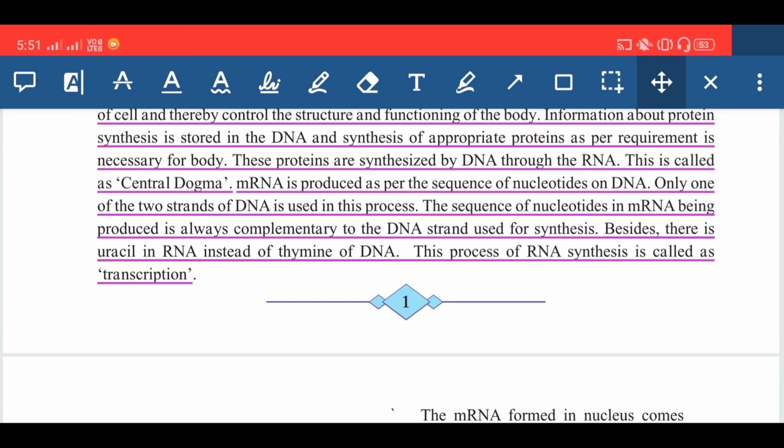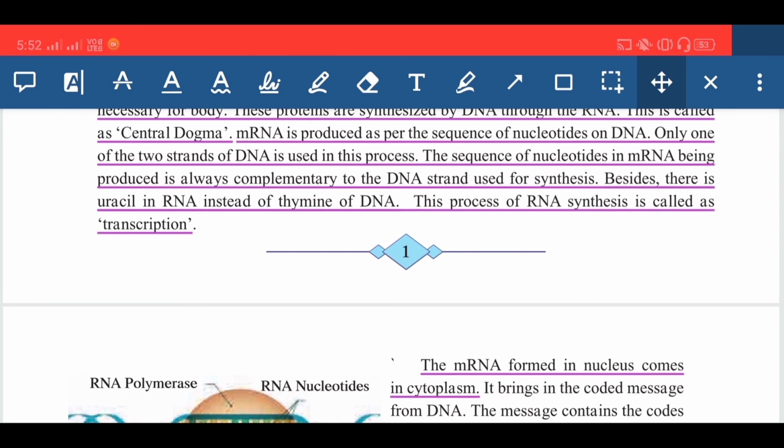the term transcription, at that time you will write the full form: mRNA is produced as per the sequence of nucleotides on DNA. Only one of the two strands of the DNA is used in this process, and this sequence of nucleotides in the mRNA being produced is always complementary to the DNA strand used for the synthesis. Besides, there is uracil in the RNA instead of the thymine of DNA, and this process of RNA synthesis is called transcription. This is a very important sentence.